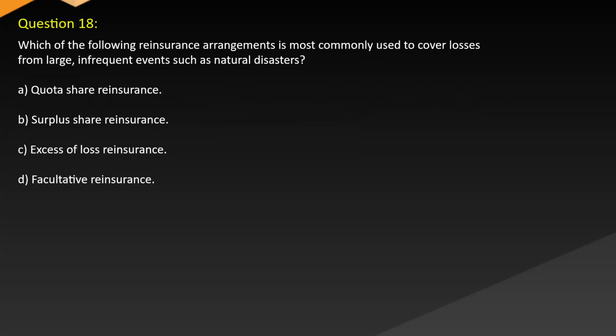Question 18. Which of the following reinsurance arrangements is most commonly used to cover losses from large, infrequent events such as natural disasters? A. Quota share reinsurance. B. Surplus share reinsurance. C. Excessive loss reinsurance. D. Facultative reinsurance.